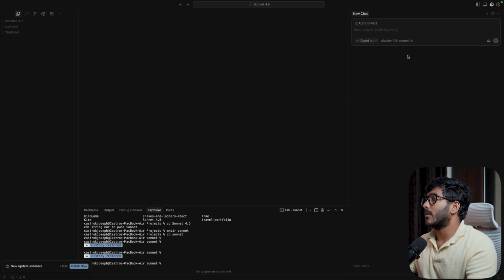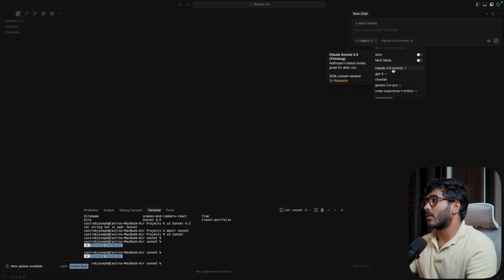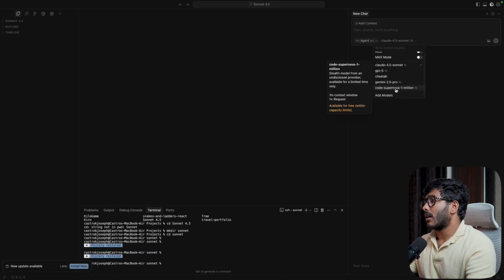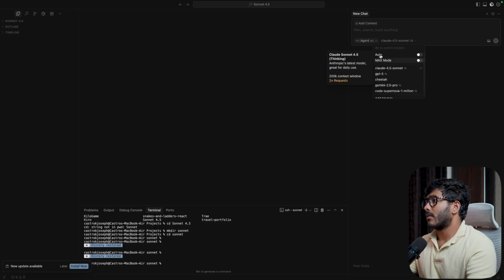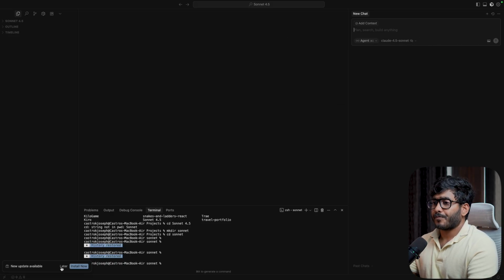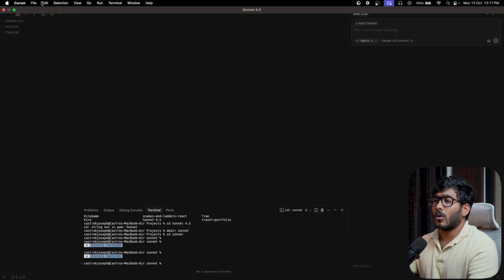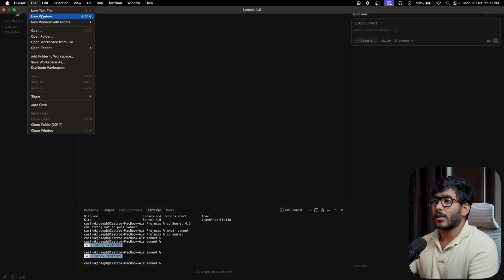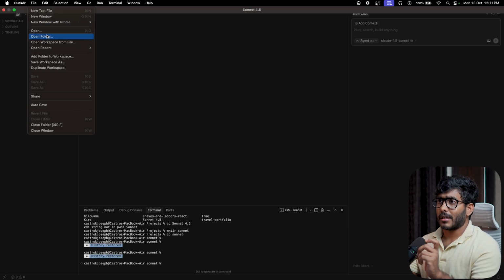Now this is Cursor, and we have Claude 4.5 Sonnet right here, and we have pretty much all other models like Gemini 2.5 Pro and GPT-5. Now let's try to open a folder in a new window and create some applications.